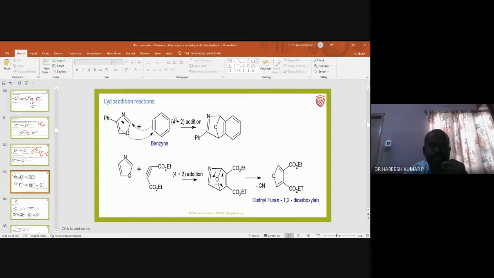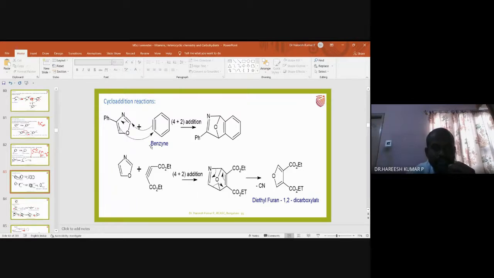This cycloaddition gives a novel bicyclic compound preparation. So this Diels-Alder reaction is very useful, more particularly in the preparation of 6-membered ring compounds in natural product chemistry.